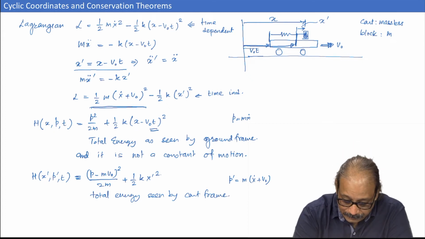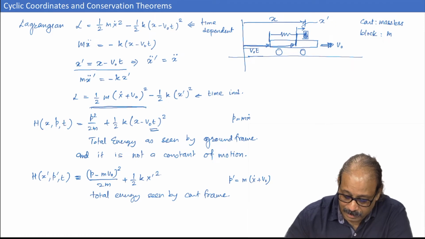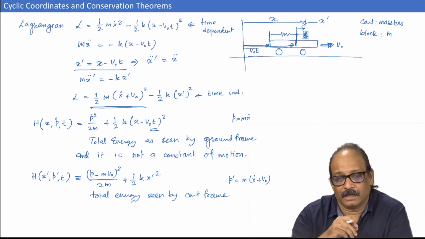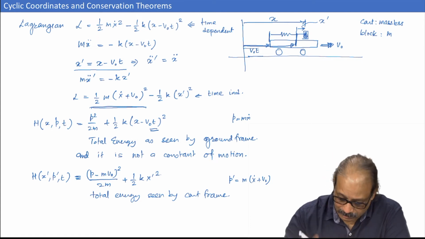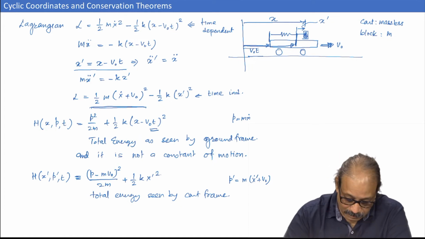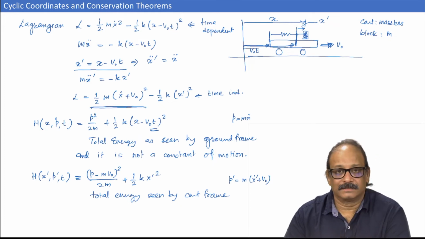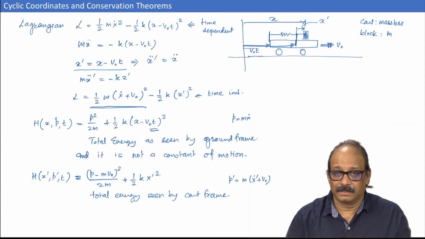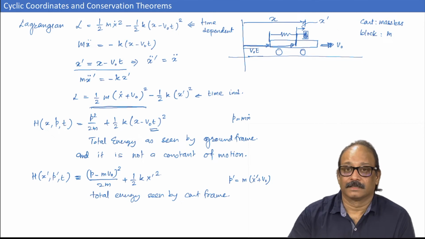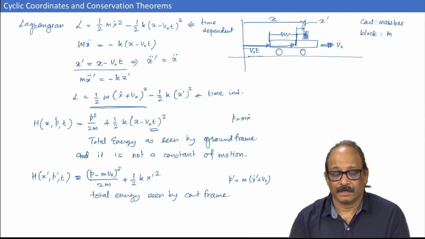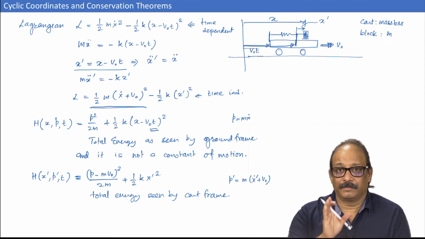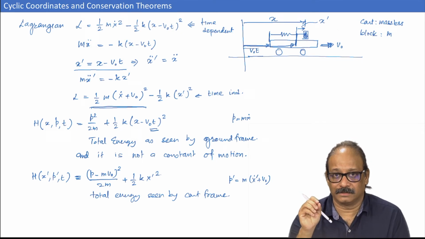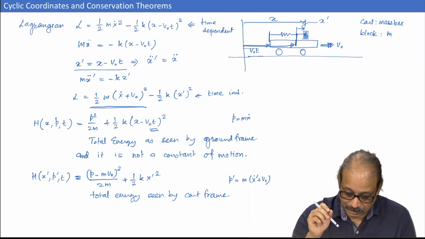In the cart frame, you can immediately see, this p minus m v naught is in fact just m x dot prime, sorry, I forgot to write the prime there. So, this term here is in fact just equal to half m x dot prime squared plus the spring's potential energy. So, this is just the potential energy plus kinetic energy of the block as seen by the cart.